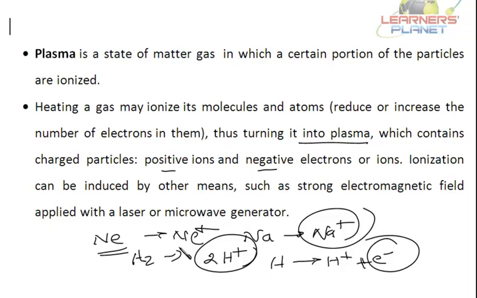So this is called the plasma state. What is plasma? It is a state of matter, a gas, in which a certain portion of particles are ionized. Now, ionization can be induced by other means, such as a strong electromagnetic field applied with a laser or microwave generator, or even at high temperatures, the gases get ionized.